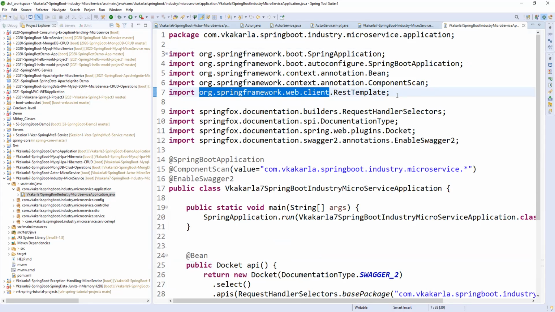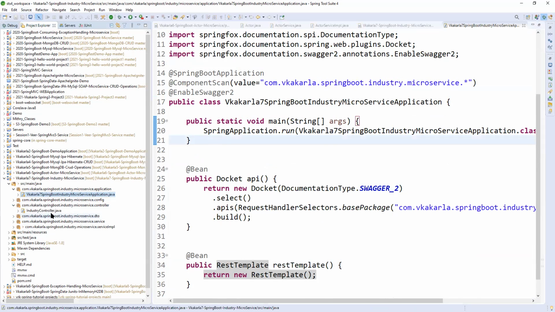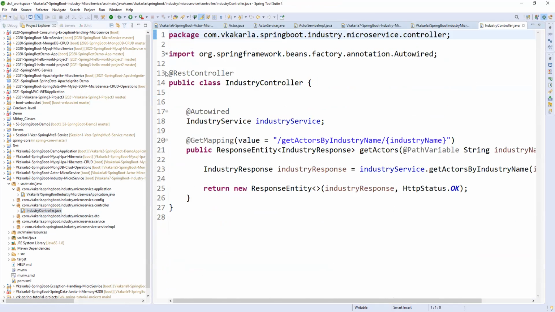Raju, from the main class, if you want to call any other class in Spring Boot, what is the procedure? So we need to create a bean. Correct. We can't simply auto-wire another class and call it from the main. Well, why do we need to call here? We don't need to call, right? Our application flow comes into the controller, because this is the REST controller, right? It will come here and go on.